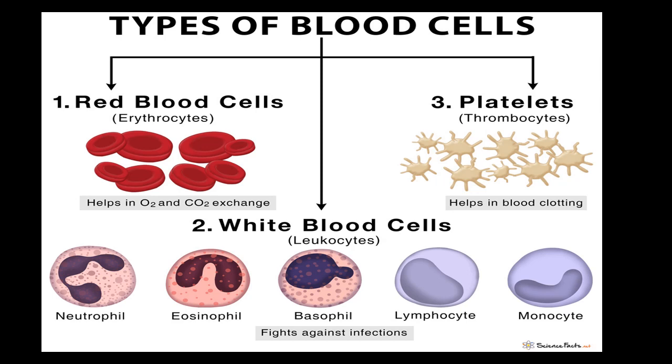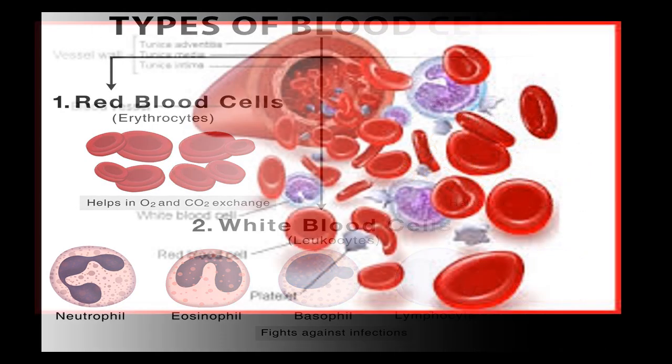The main function of white blood cells is to fight against infection. The third one is blood platelets, which is also known as thrombocytes. The main function of thrombocytes is it helps in blood clotting.